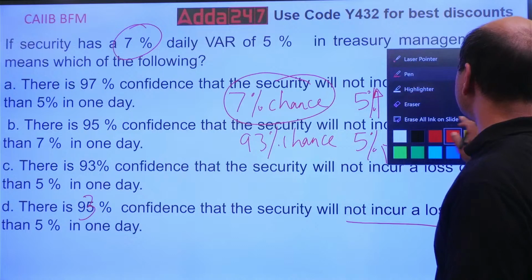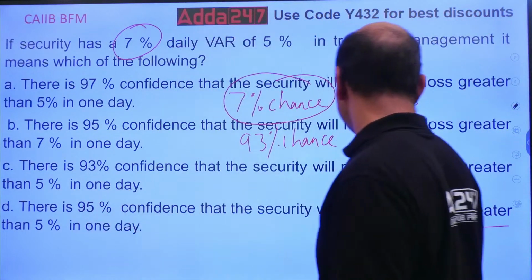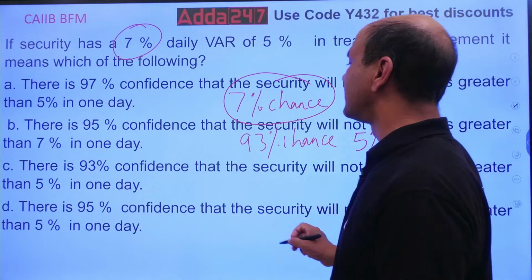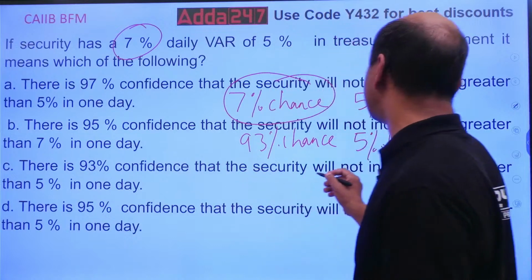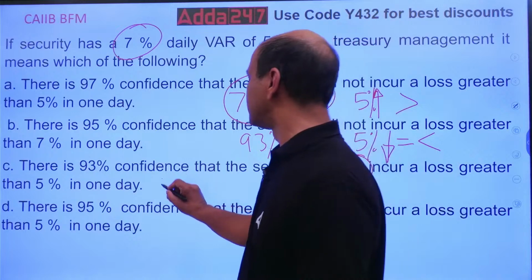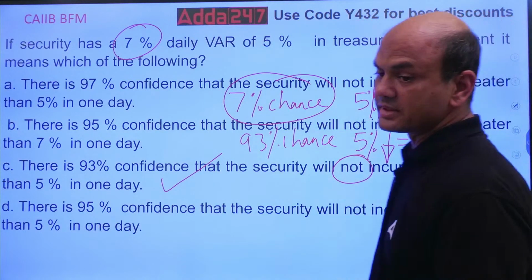C is already given over here. So the answer is C. There is a 93% chance that the security will not incur a loss greater than 5%. Got it, everyone?